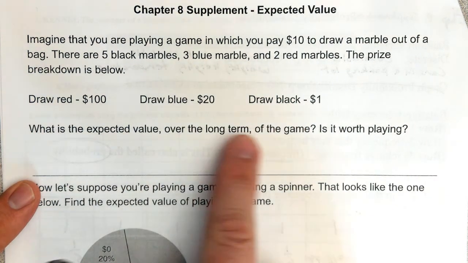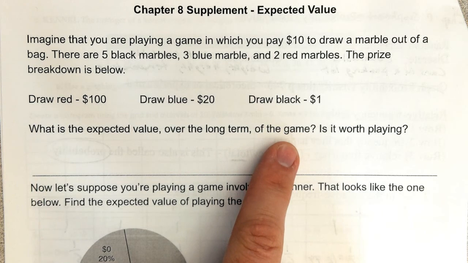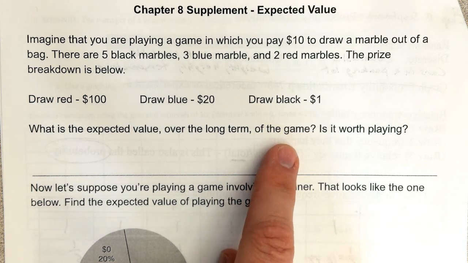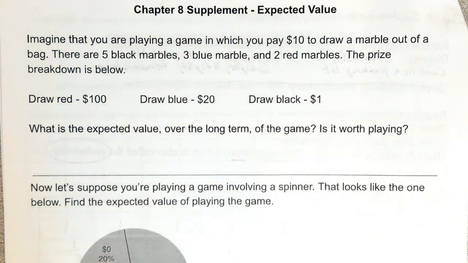What's the expected value over the long term of the game? In other words, if you play this game over and over and over again, an infinite number of times, or you play it 1,000 times, what is going to be your average amount that you win if you average up your wins and your losses over that amount of time?